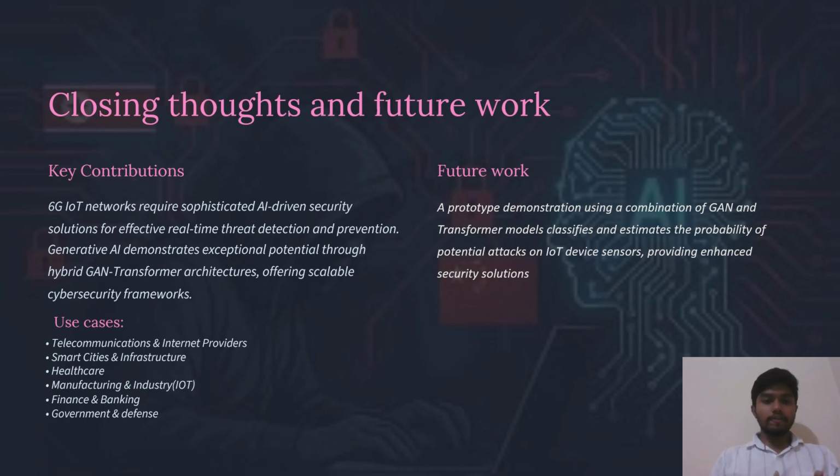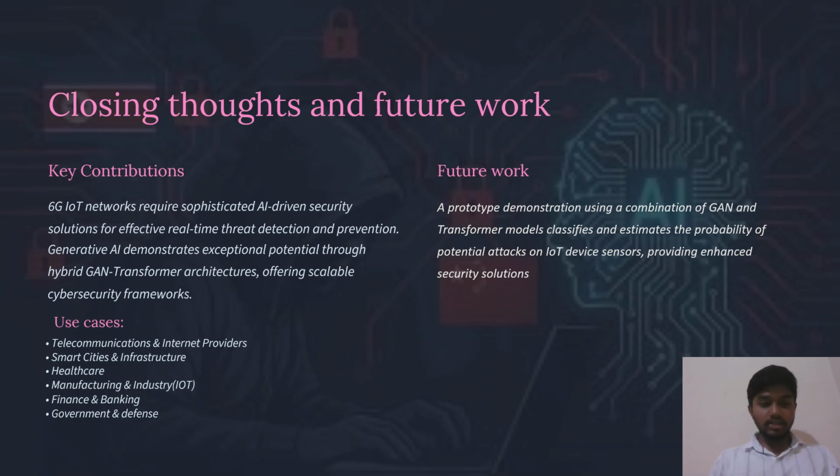Lastly, closing thoughts and future work. Key contributions: the 6G IoT network is a drastically complex network with high speed and connectivity. In this network, the chances of attacks also increase in a huge way. For this, the GAN and transformer architecture is the best architecture for scalability because it can generate many unseen attacks. So that's why the GAN and transformer architecture is the best approach.